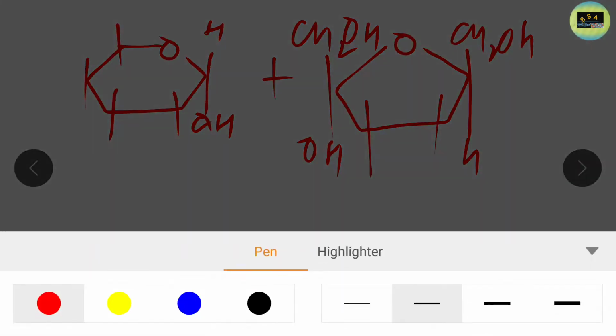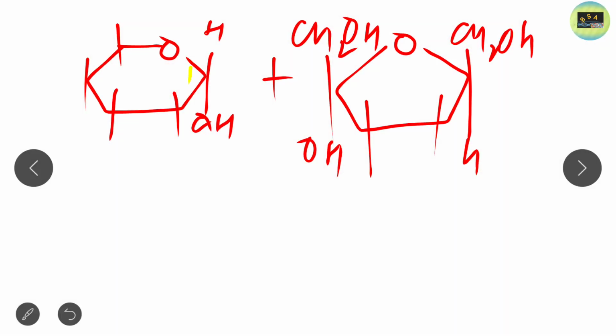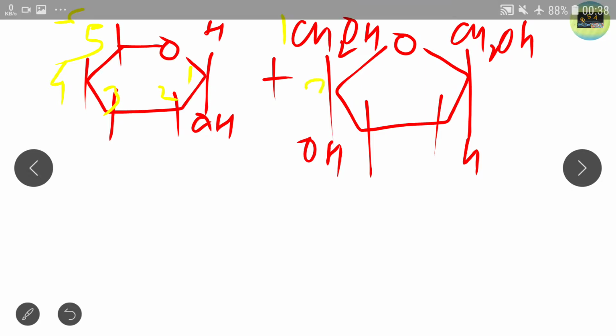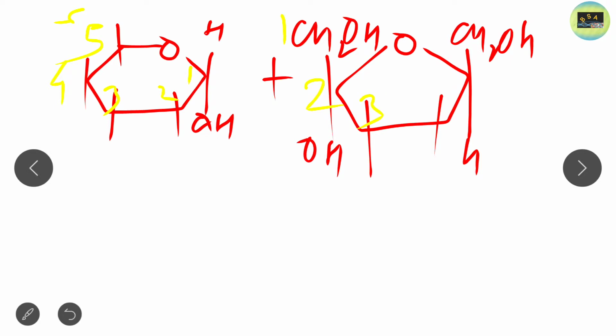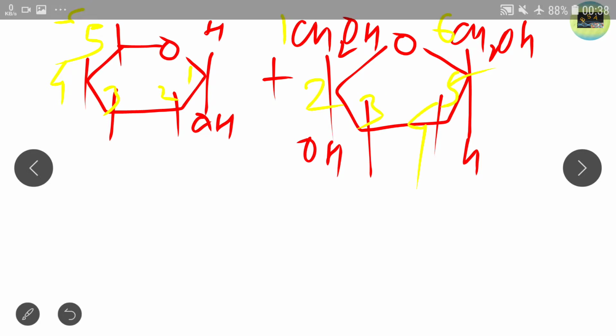Now just naming the carbon. So this is carbon 1, carbon 2, carbon 3, carbon 4, and this is carbon 5, and here this is carbon 6, that is CH2OH. Okay, simple.